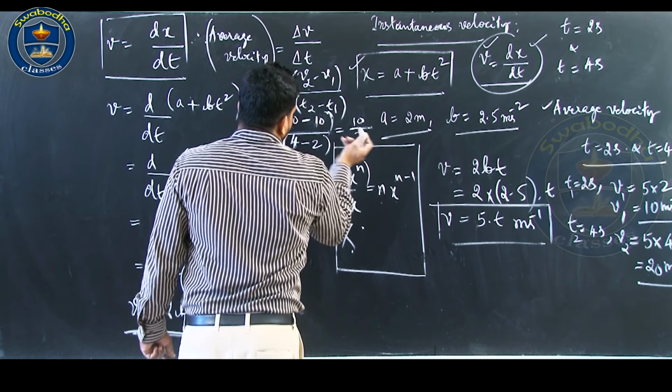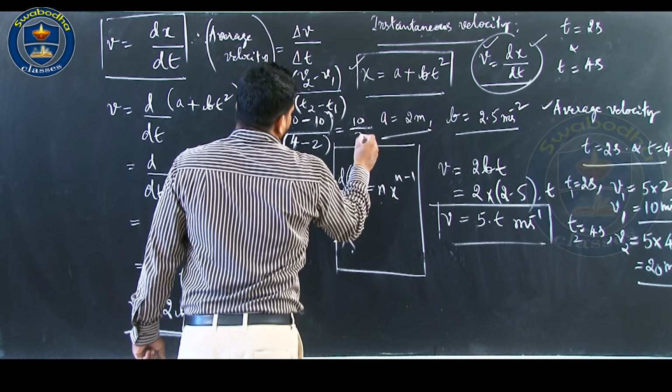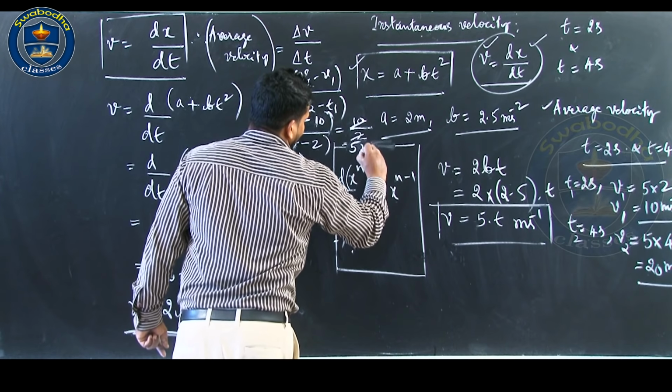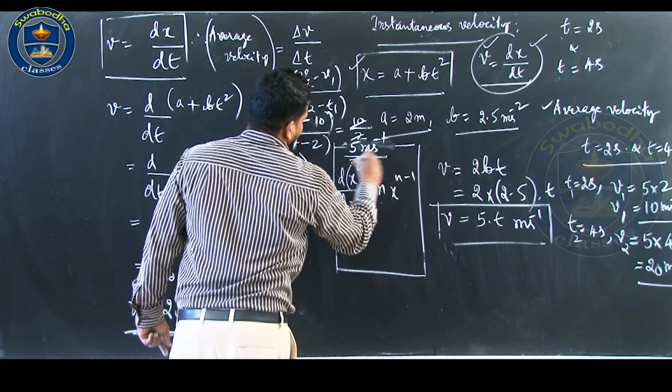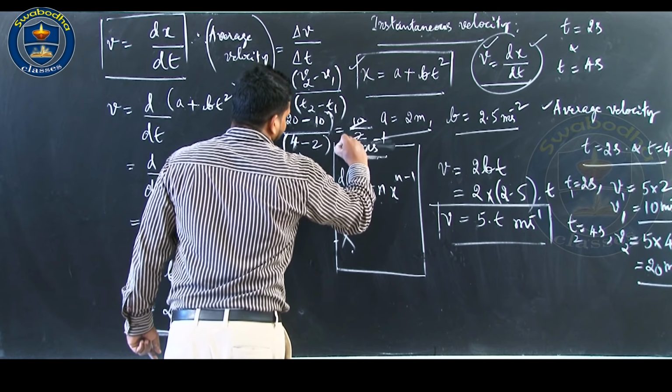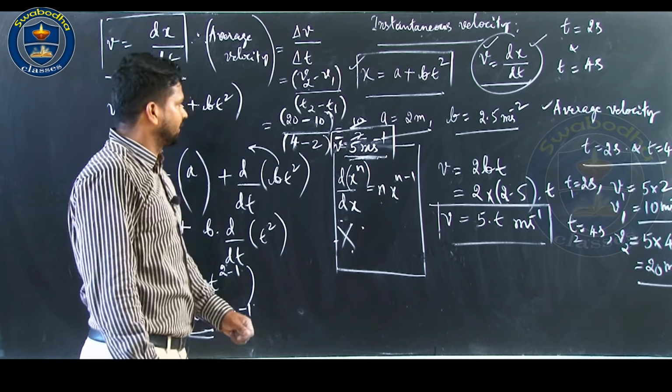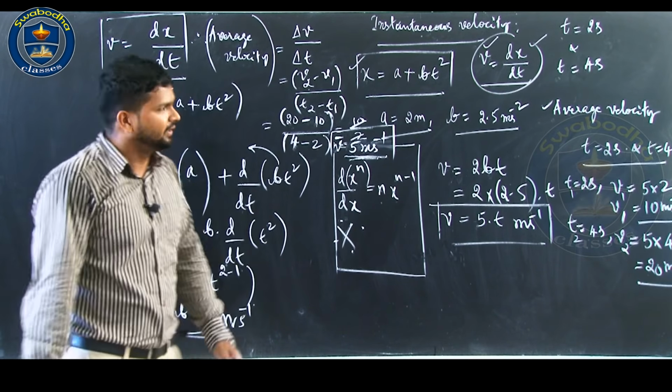Two fives are 10, so the answer will be 5 meter per second. What is this? This is the average velocity over the interval.